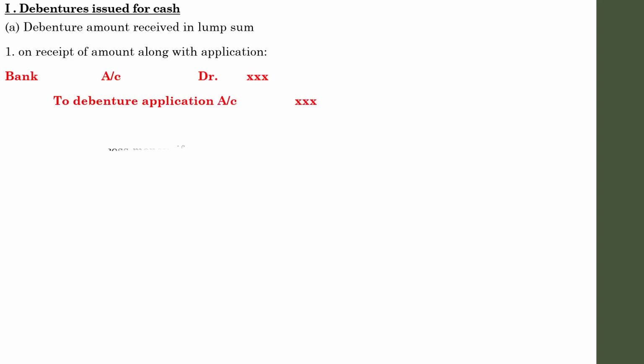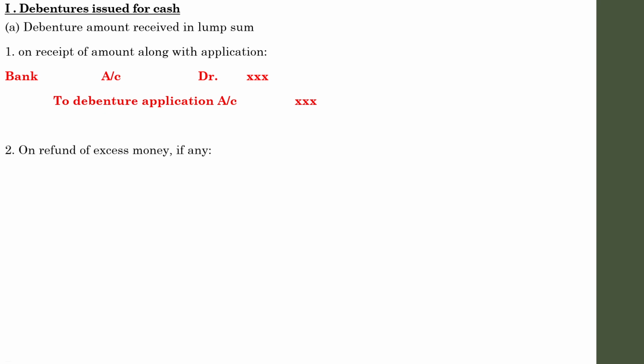So let us begin with the first one, debentures issued for cash. We have learned that the company can either raise the full amount in lump sum or collect it in different installments. Let us first discuss the collection of money in lump sum. Lump sum means the entire amount may be collected at the time of application. So the entry on the receipt of the amount along with the application is bank account debit to debenture application. It is almost similar to the entry we learned for shares. The only difference is that here we use debenture, whereas in the previous module we used shares.